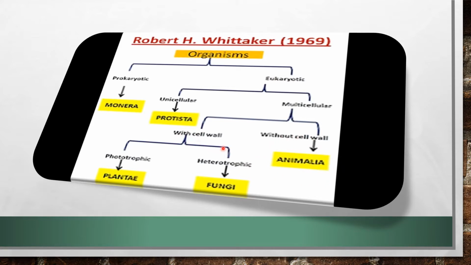and with cell wall again we can divide it into two parts. One is phototrophic and another one is heterotrophic. Phototrophic are called Plantae and heterotrophic are called Fungi. So the five divisions are coming: Monera, Protista, Fungi, Plantae and Animalia.